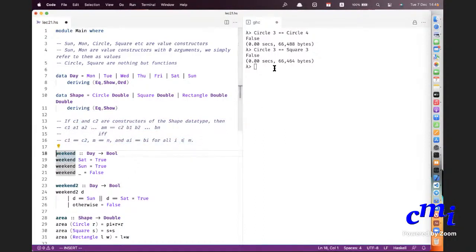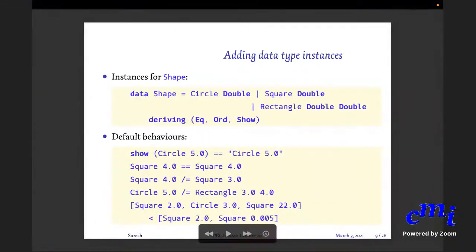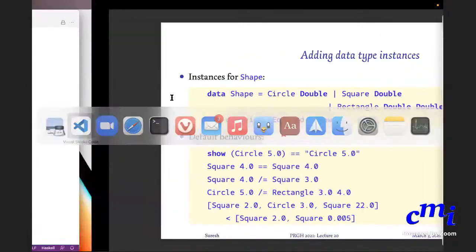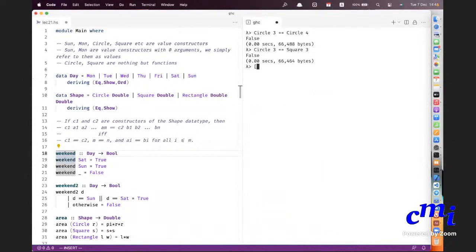So therefore Circle 3 is not equal to Square 3, Circle 3 is not equal to Square 4, etc. Clearly Circle 3 is not equal to Rectangle 3 4 because the constructors differ, the number of arguments differ, etc. Now the point is that the moment you define equality for a type A, then you have equality for pairs involving that type, lists involving that type, etc. So the list consisting of Circle 3, Circle 4 is equal to the list consisting of Circle 3, Circle 4, but not the list consisting of Square 3, Circle.